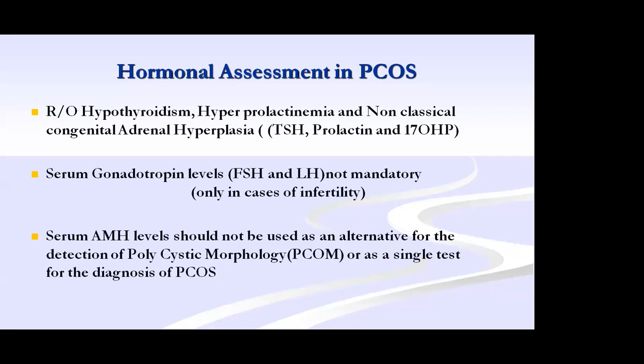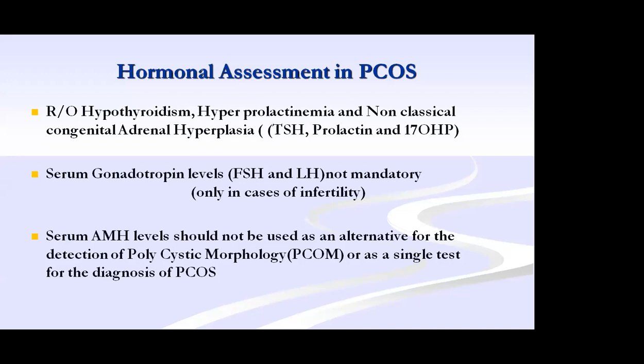And non-classical congenital adrenal hyperplasia, in that case with 17-hydroxyprogesterone. So these are all the things you have to do to rule out thyroid disorder, hyperprolactinemia, and non-classical congenital adrenal hyperplasia. If the patient has menstrual irregularity or a history of amenorrhea, if needed, you can go with serum gonadotropins, FSH and LH, but it is not a mandatory test. For infertility cases, you can do it.